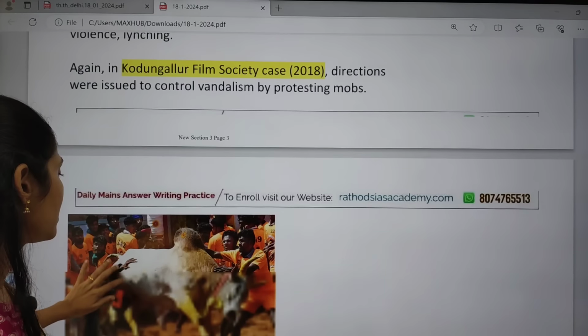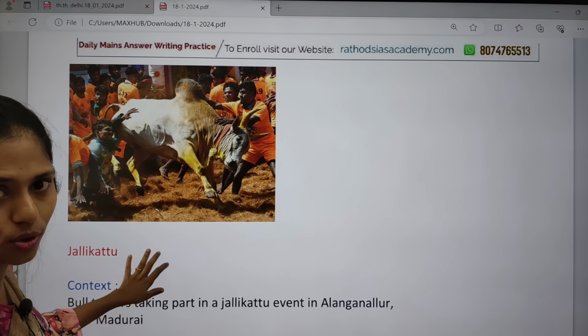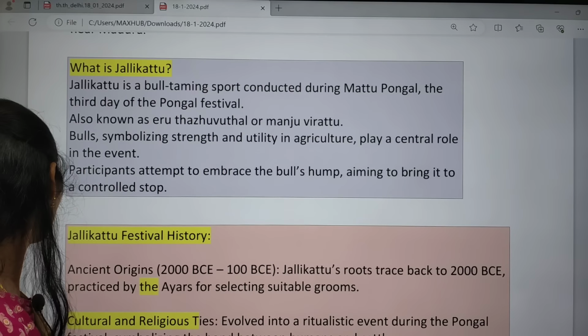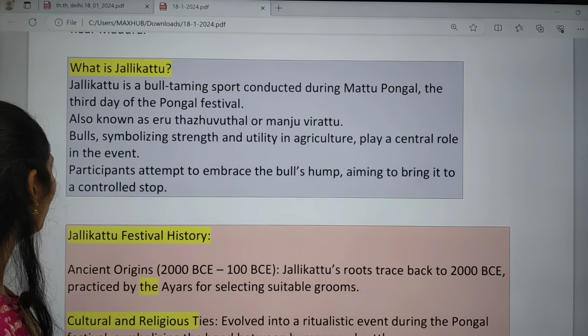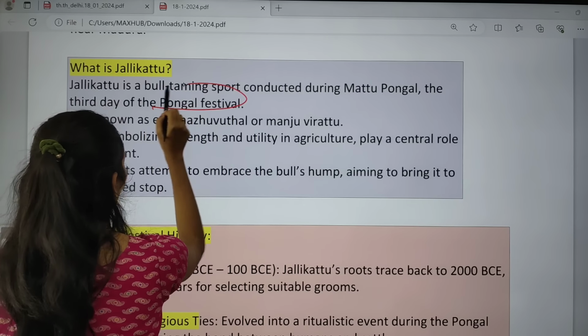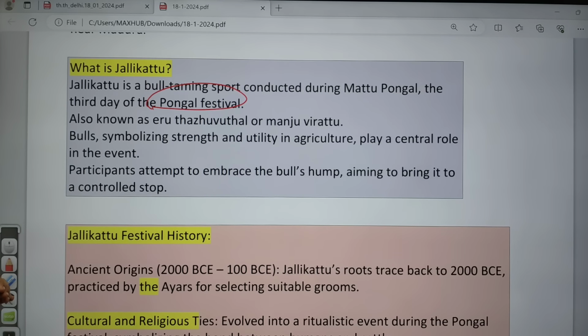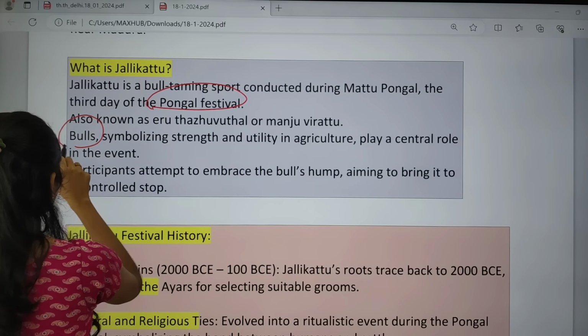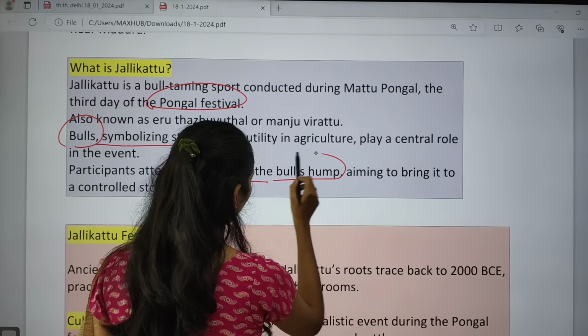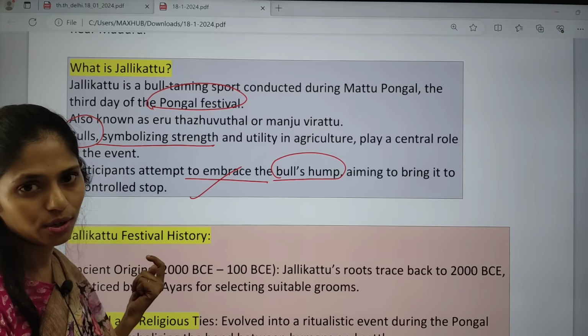So now let us see the next topic. It is about the bull taming sport, that is Jallikattu. Jallikattu is a bull taming sport conducted on Mattu Pongal, the third day of the Pongal festival, and it is especially celebrated in the state of Tamil Nadu. Here the bulls are used, and the bulls symbolize strength and utility in agriculture and play a very important role in the event. Without the bull we can't have Jallikattu, right? And next, the participants attempt to embrace the bull's hump and bring it under control.